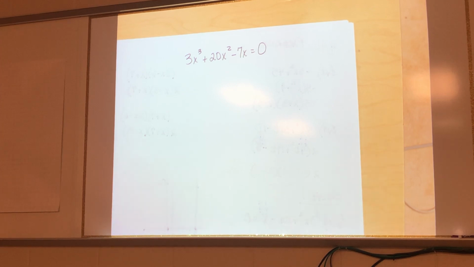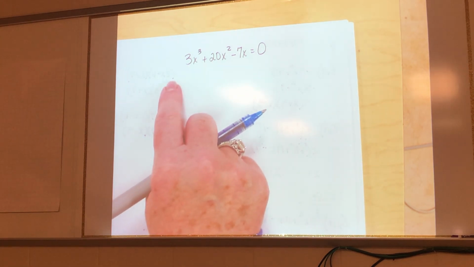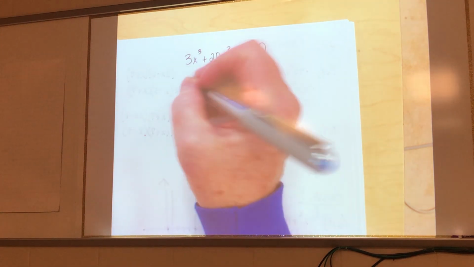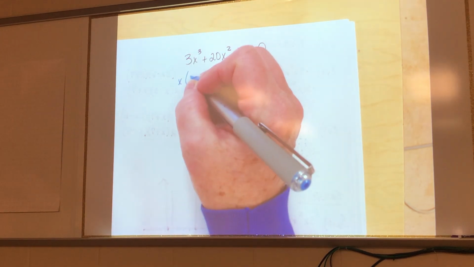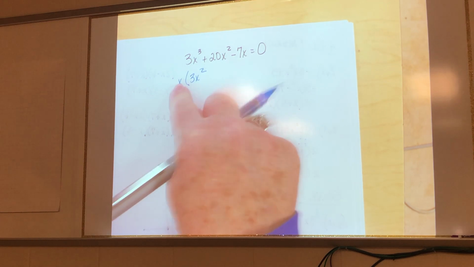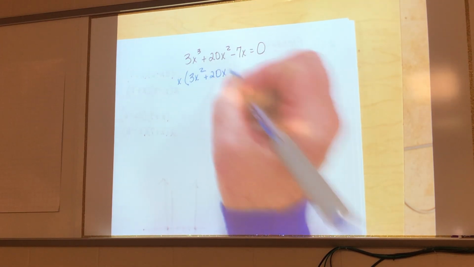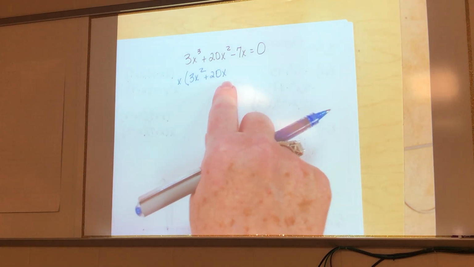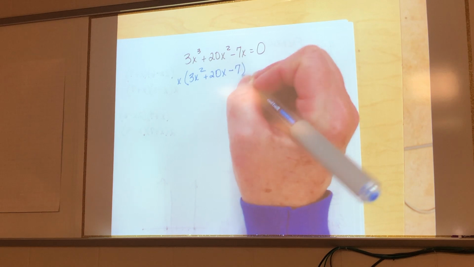All right, so let's solve it. Tell me what to do first. Take out an x. Very good. Can you factor something out? Look, if all of these were multiplied by 2, I would take out a 2x. Do you see what I'm saying? Okay, so I'm going to take out an x. What do you multiply x by to get 3x to the third? 3x. What do you multiply an x by to get 20x squared? 20x. You're just taking one of the x's away from everybody. What do you multiply x by to get negative 7x?